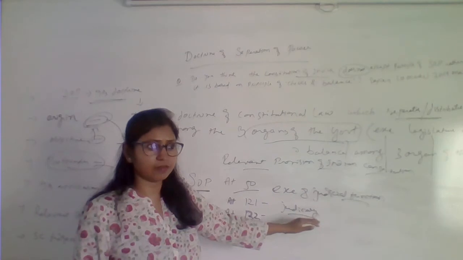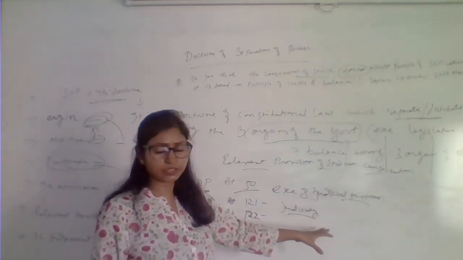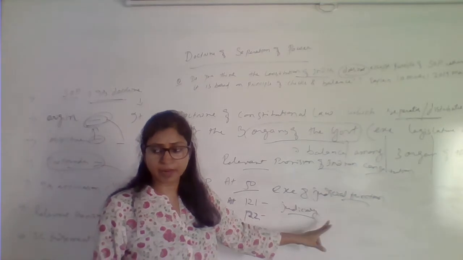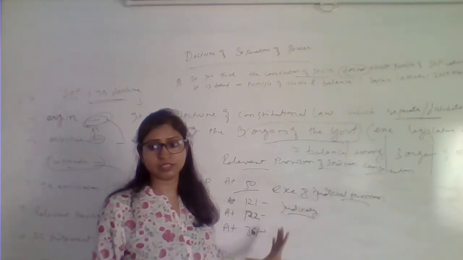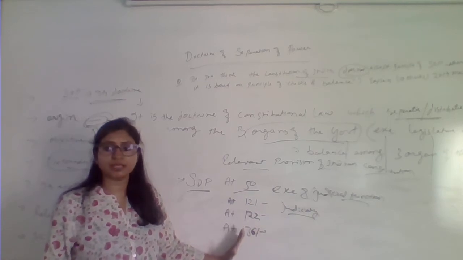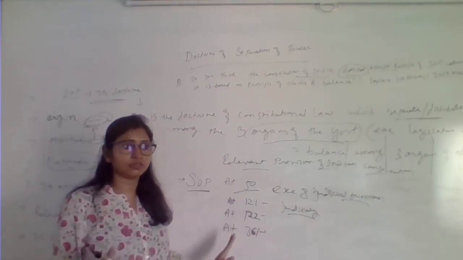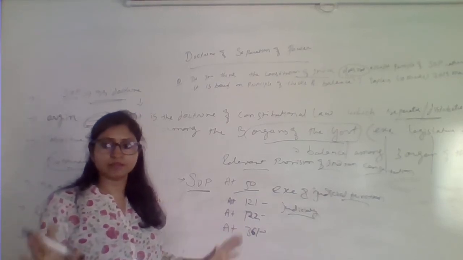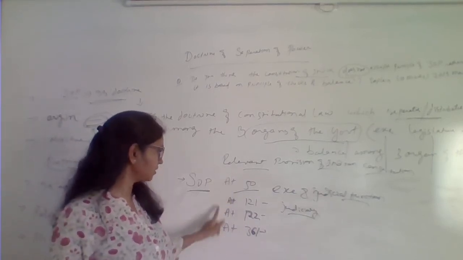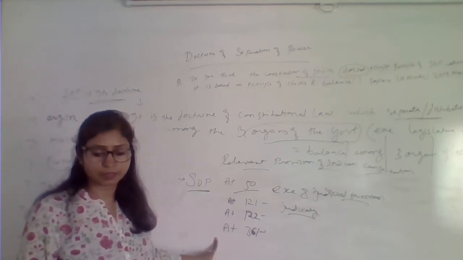So you see how the executive has also been given independence, a separate function. Nobody is going to intervene in their day-to-day business. So you can see these are the articles which support separation of power.